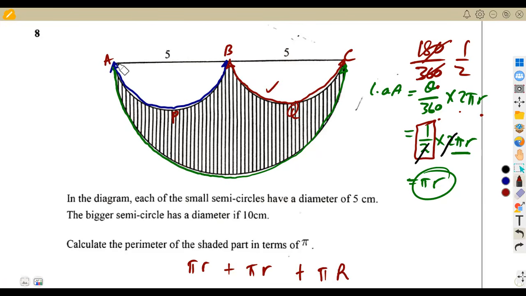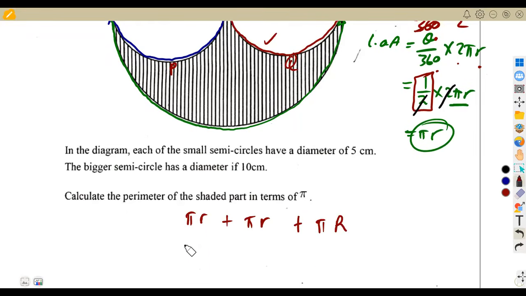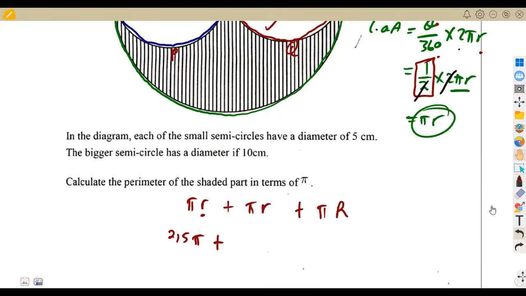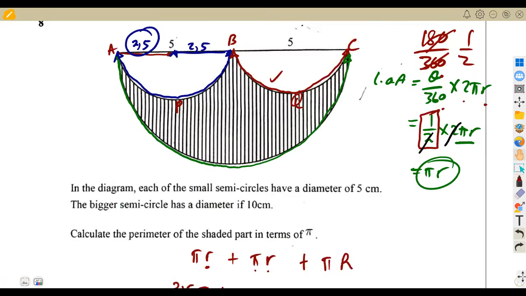So meaning to say the radius of the smaller circle is referred to as half of the what? The diameter. Remember, our diameter in this case is 5. So half of 5, it means we've got 2.5. And also here, we are going to remain with 2.5. So that's for the smaller circle. The radius is 2.5. So we are going to have the smaller circle, the radius is 2.5 times pi, plus the other smaller circle here, the radius is going to be 2.5 again. So it's pi r, so it's going to be 2.5 times pi, plus the bigger circle, the radius there is the one that I'm indicating as the capital letter R for the bigger semicircle.